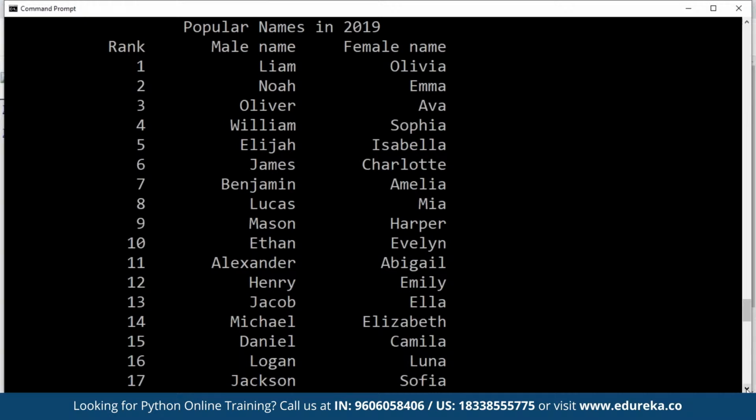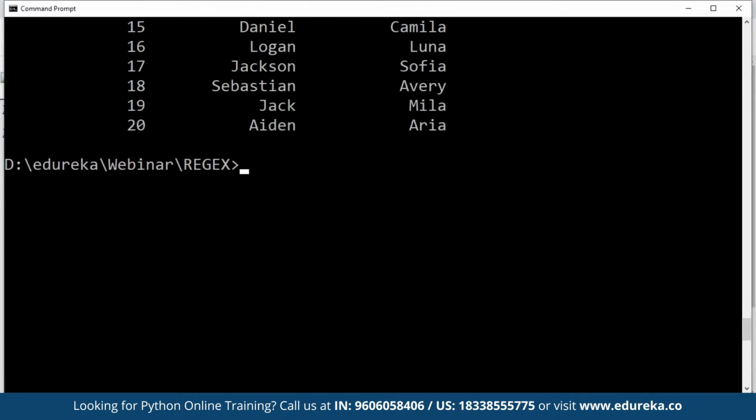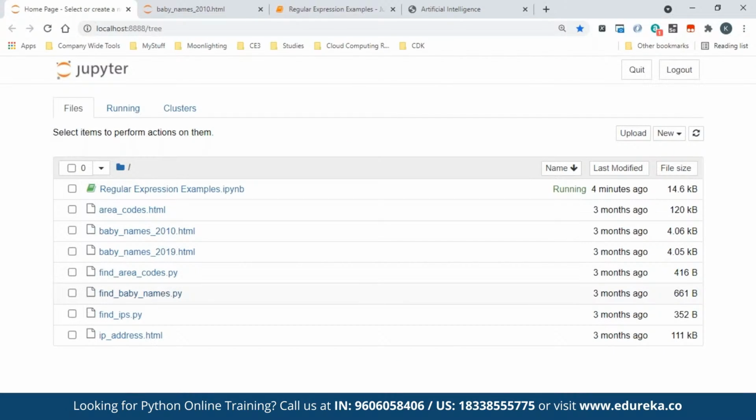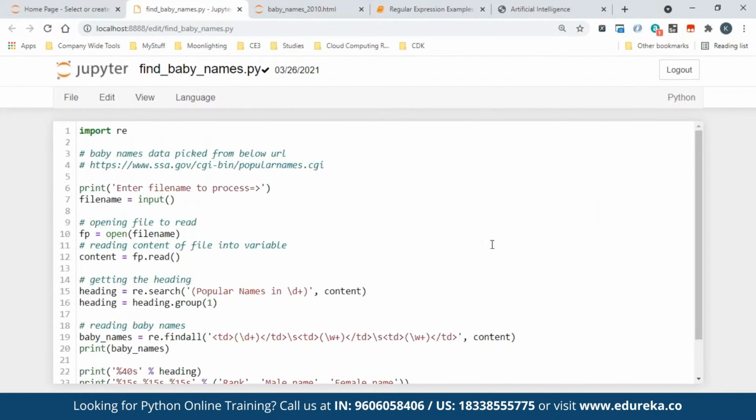That is the way I want, because I want to show it to my client or for whatever requirement. But you see, I extracted it from a website. This is the same thing. Now comes the question of what I did here. So let me show you that. Now if you see, this is the code that I have written.